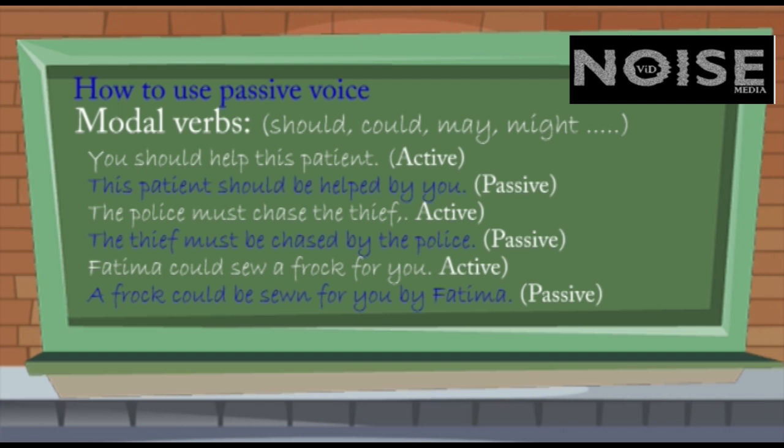One more example. Fatima could sew a frock for you. Sew, S-E-W. It should be pronounced like S-O. So, S-O, S-E-W and S-O-W, they are all pronounced in the same way. They are homophones. I'll repeat the sentence. Fatima could sew a frock for you. In this sentence, could is a modal and sew is the main verb. Now take the passive form. A frock could be sewn for you by Fatima.